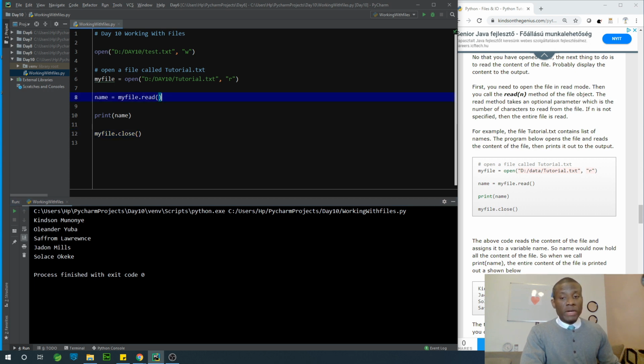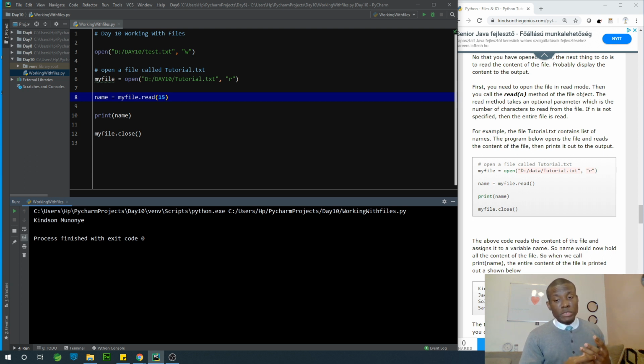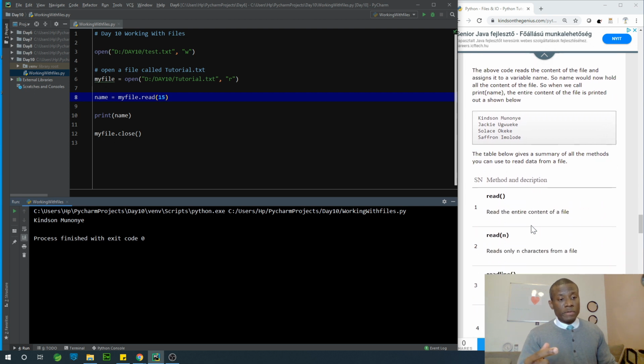Now, you can also specify how many items you want to read from this file. Let's assume we want to read 15 characters from this file. I can just put in 15 here. Hopefully it may just read only the first line. I don't know if it's going to be more. Let me just run it and see. You can see that it reads only the first item. So the read method does not require, but optionally takes, a number of characters to read. If not specified, it's going to read everything from this file and save it into a variable.